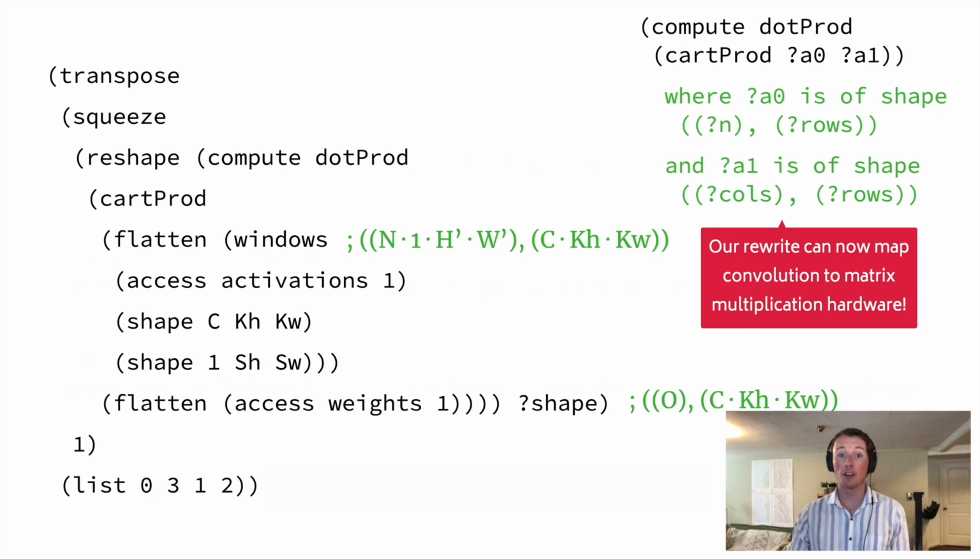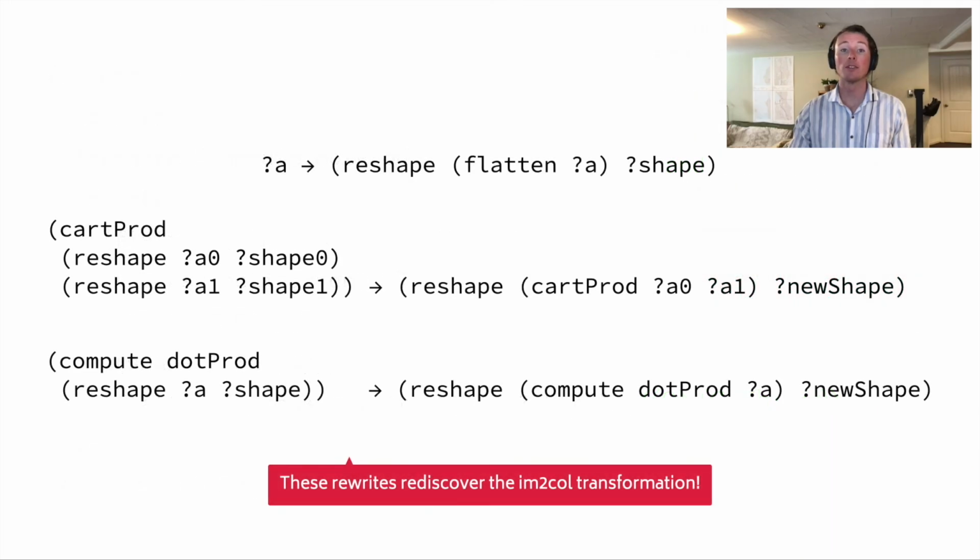This transformation is not new. This is what's commonly referred to as the im2col transformation for transforming 2D convolution into matrix multiplication. The remarkable thing is that with a set of 3 simple rewrites expressing general properties of Glenside, we are able to completely rediscover the im2col transformation.